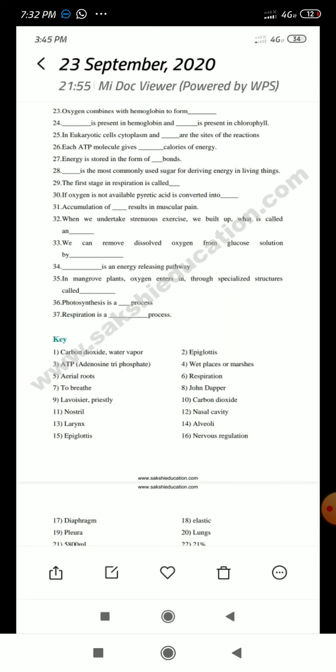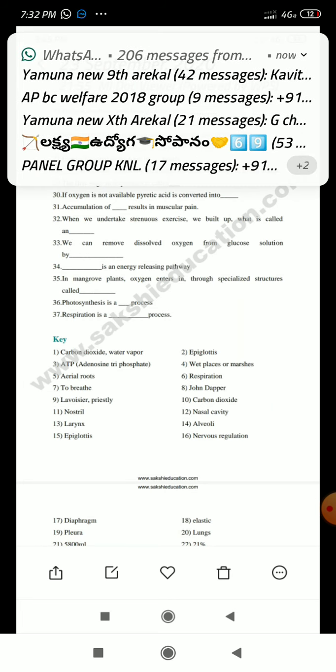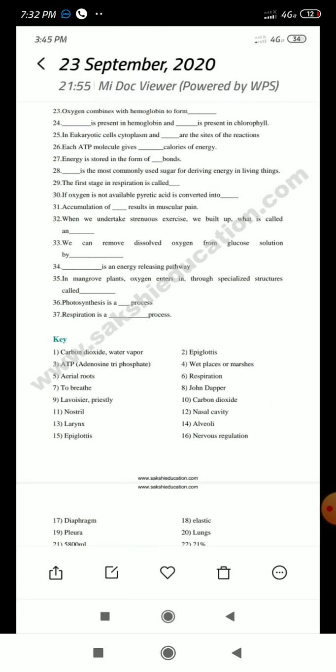Repeated question. In mangrove plants, oxygen enters through respiratory roots or pneumatophores. Instead of saying aerial roots, we can write respiratory roots or pneumatophores. Okay.